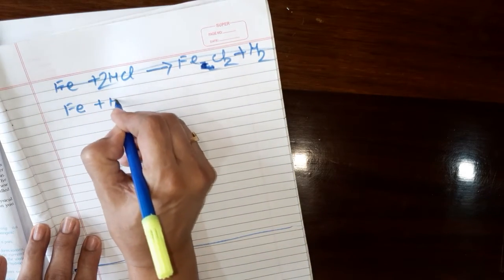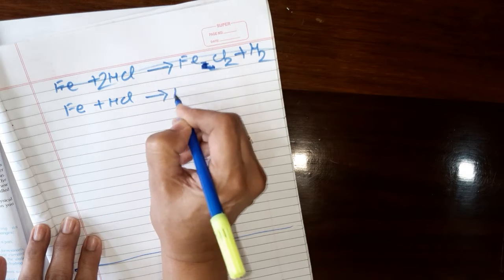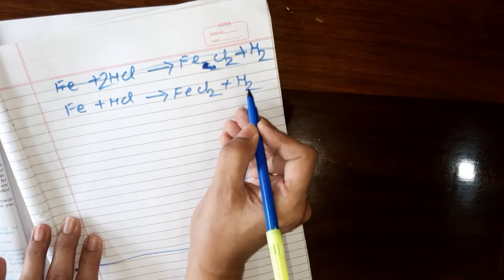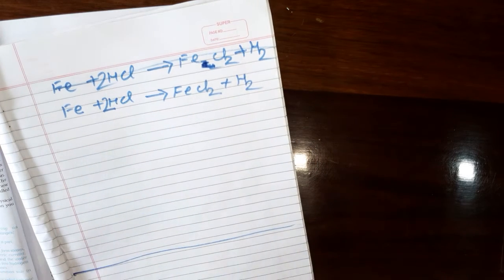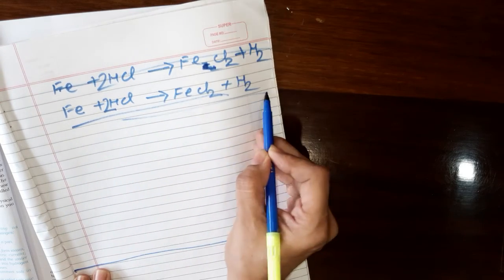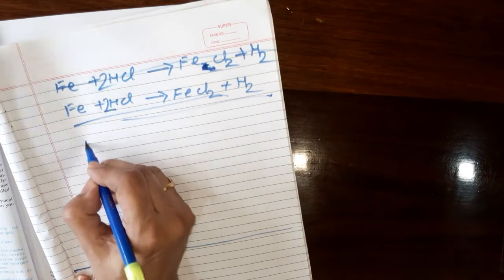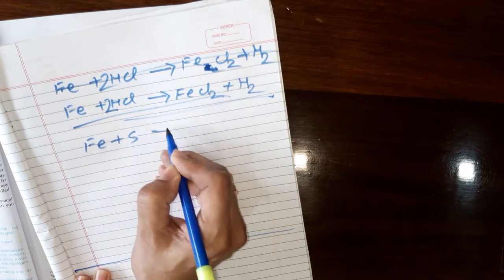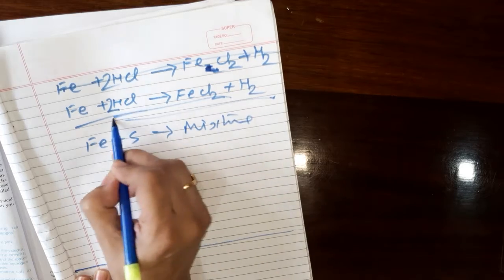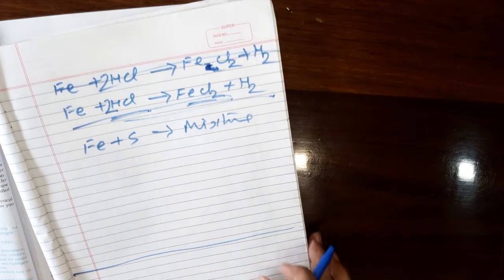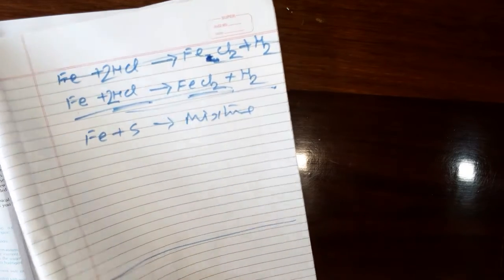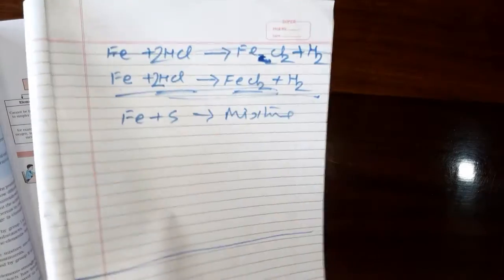Fe plus 2HCl will form FeCl2 plus H2. So this is a chemical change and it is a chemical reaction. When you mix iron and sulfur, it is a mixture only. But when iron reacts with hydrochloric acid, it forms iron chloride and hydrogen. Further, we cannot obtain iron from it. So this is a chemical change.